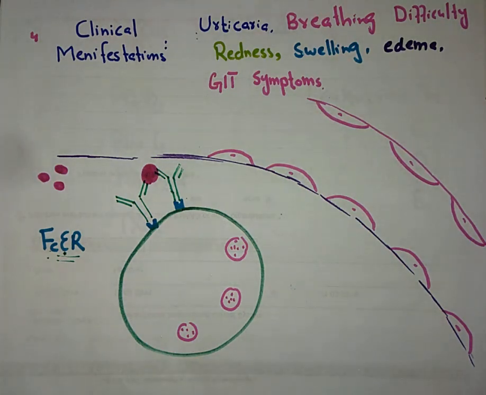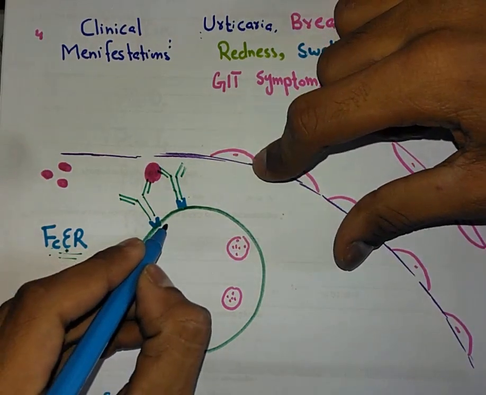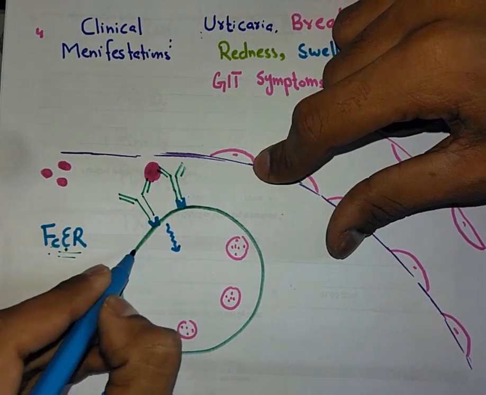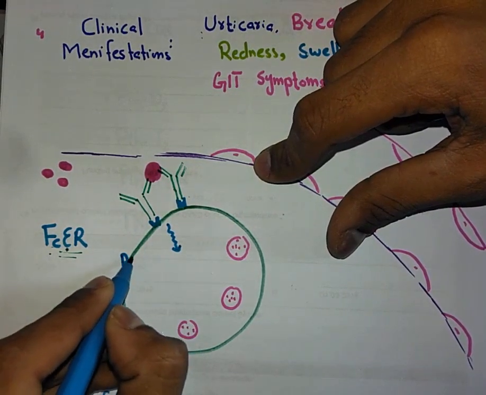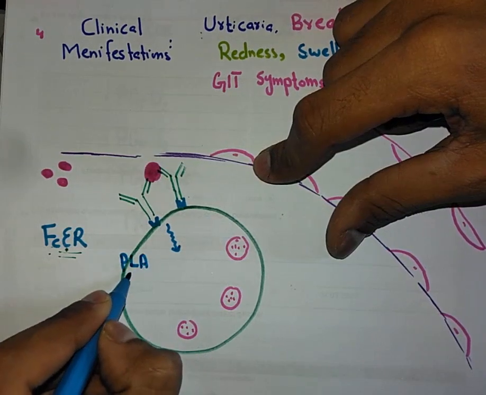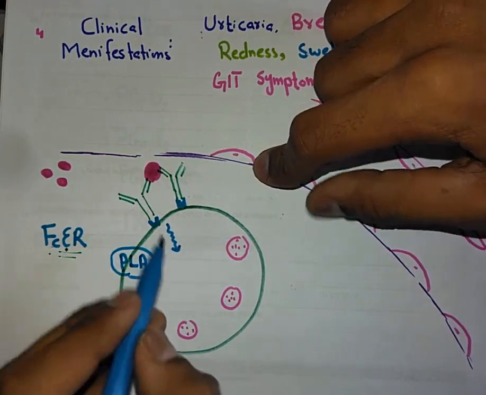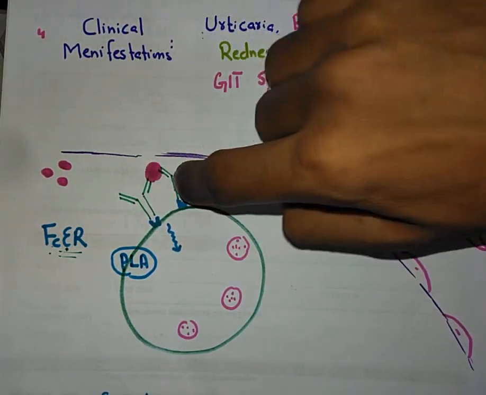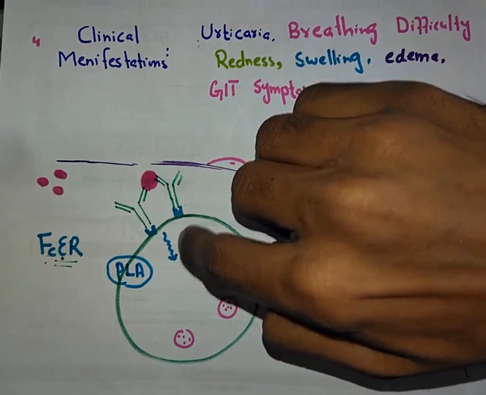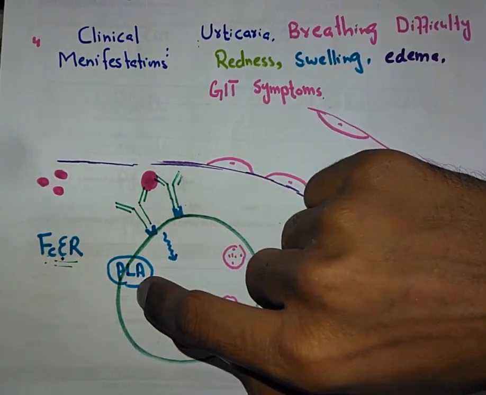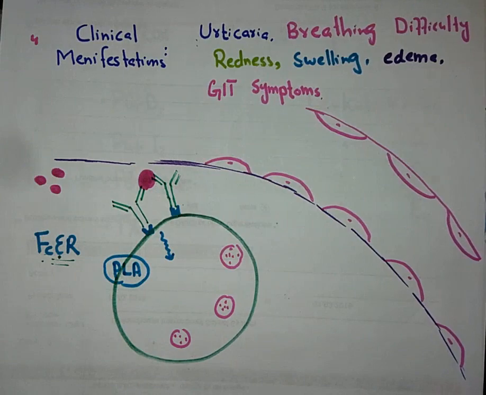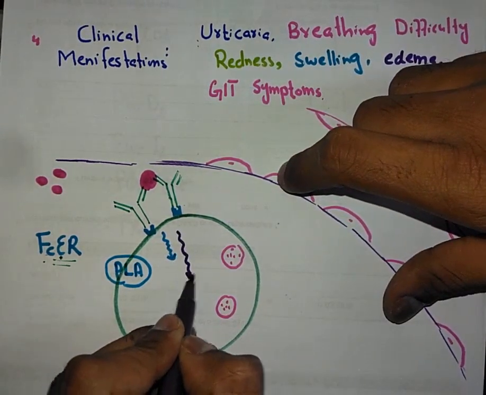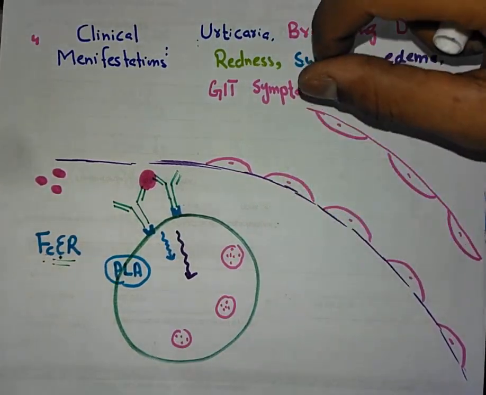Once the cross-linking of antigen has taken place, certain things are going to happen. With the intracellular signaling, an enzyme, phospholipase A, will get activated. When there is a cross-linking of allergen with the IgE antibodies, with the help of intracellular signaling, phospholipase A enzyme will get activated, and furthermore, the preformed granules inside the mast cell.